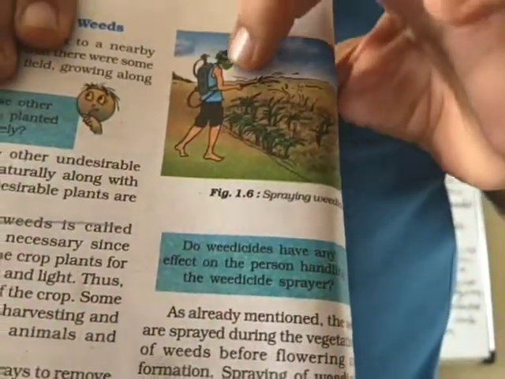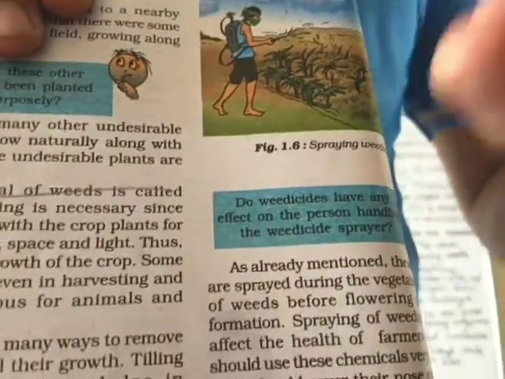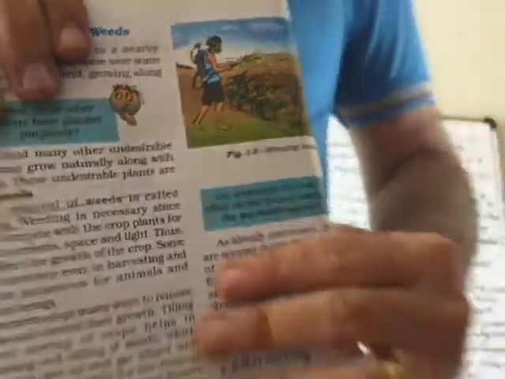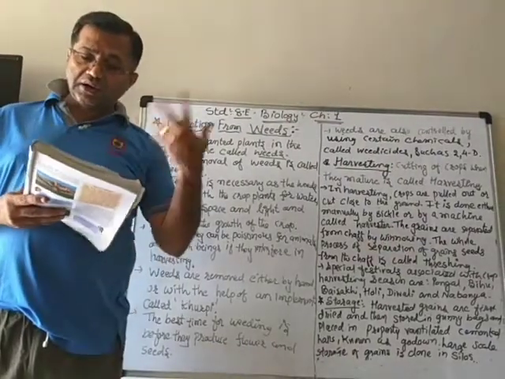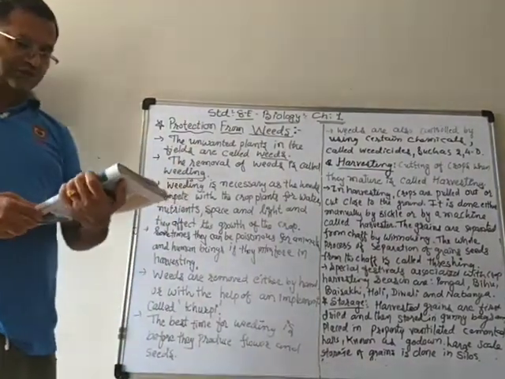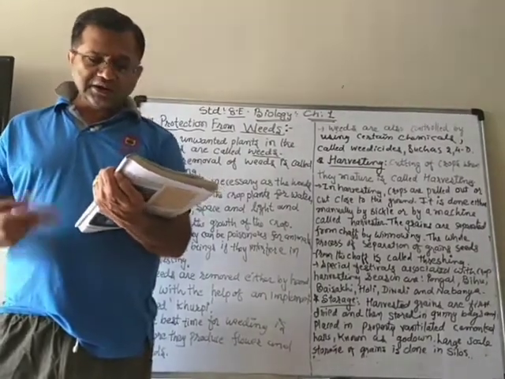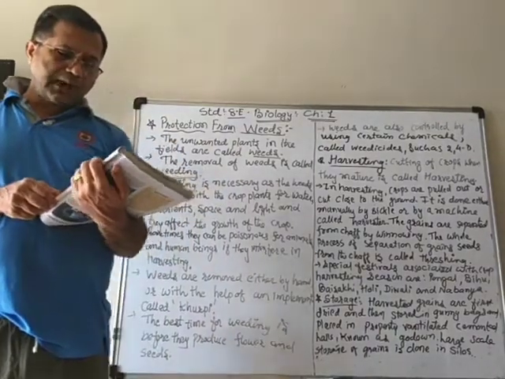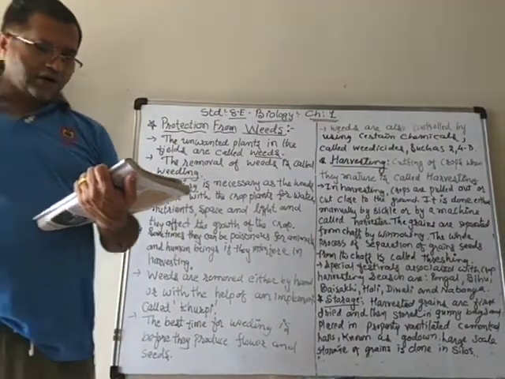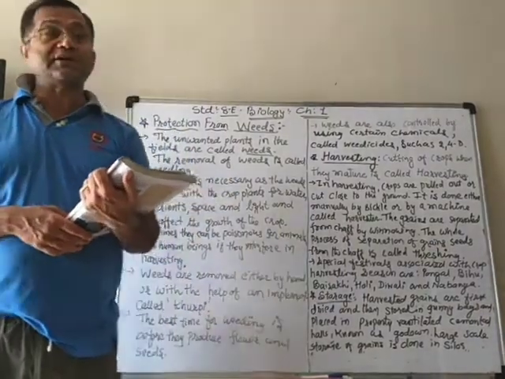You can see that the farmer is spraying, but he has covered his face, like we are using a mask now. So they also must use a mask so that they can protect themselves, because if those chemicals are inhaled, they can be irritating or even dangerous. So the mouth and nose must be covered with a mask during spraying of these chemicals.